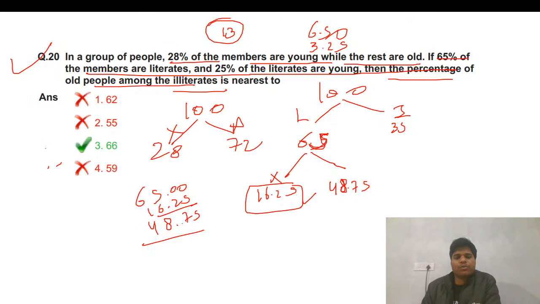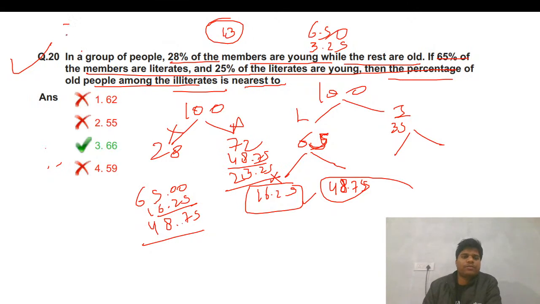Then the percentage of old people among illiterates. So the remaining will be here: 48.75, so that is 23.25. Now I will definitely use the calculator. We need to find the percentage among the illiterates, and illiterates is 35.